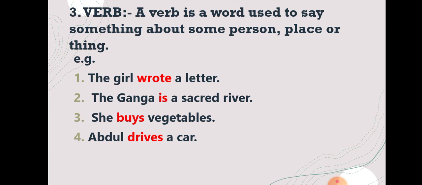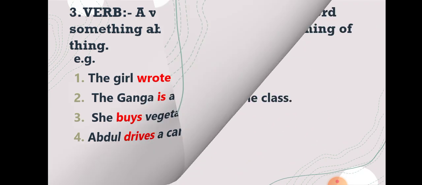Second example student, the Ganga is a sacred river. So here for Ganga what is written? Is. So is a verb. Third example, she buys vegetables. So what is the verb here? Buys. That is written about whom? The subject she. Now Abdul drives a car. So what does Abdul do? Drives a car. So here student, wrote, is, buys, drives are verbs.